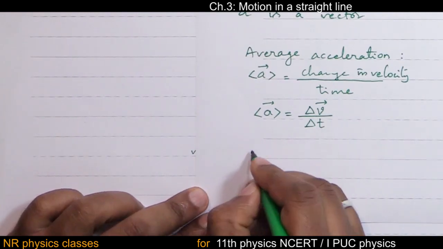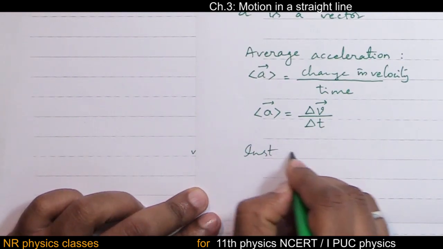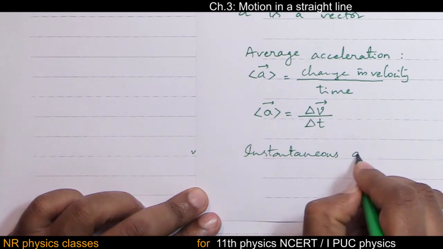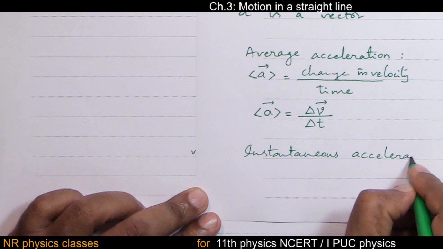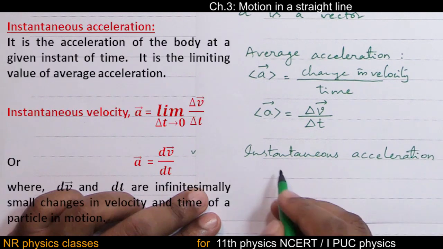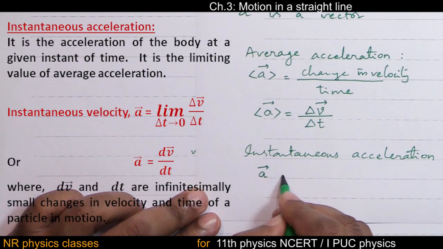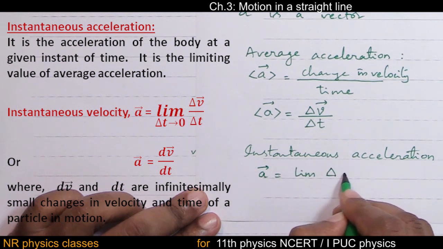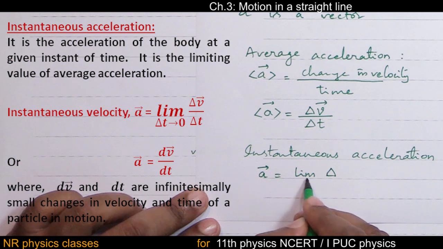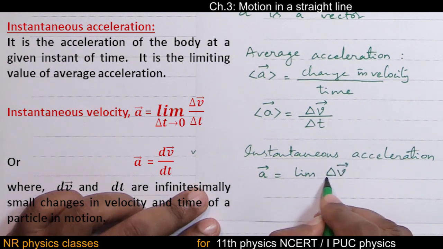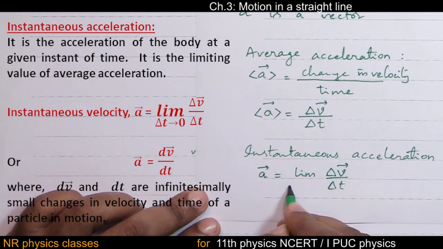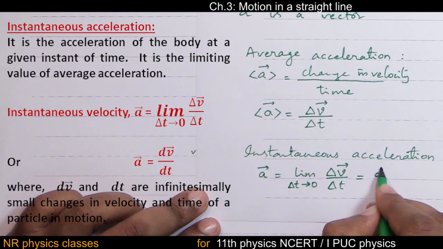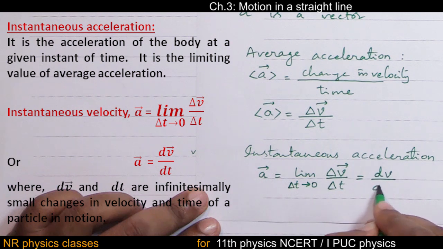Just like this, instantaneous acceleration. Instantaneous acceleration is the limiting value of average acceleration. So we should write limit of delta v by delta t as delta t tends to 0, denoted by dv by dt.